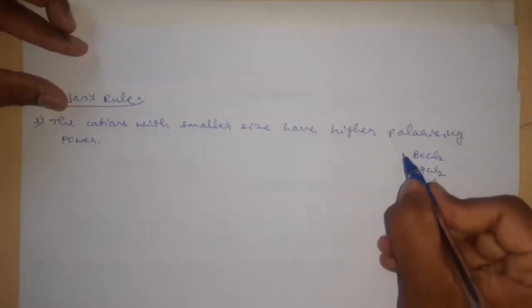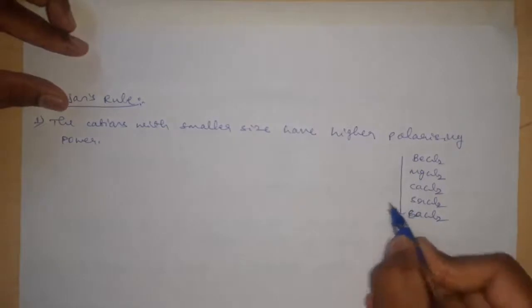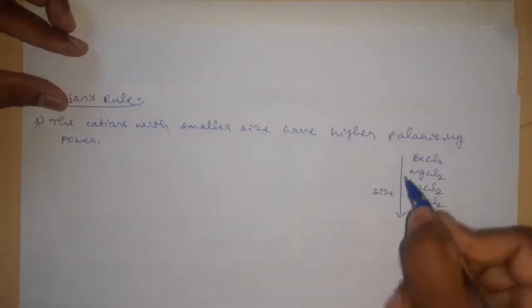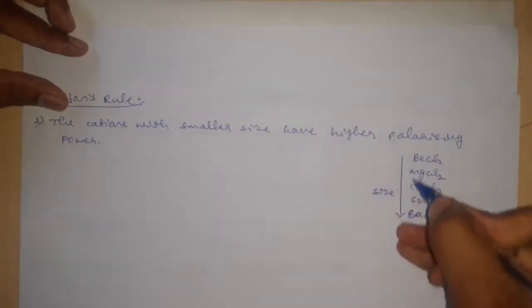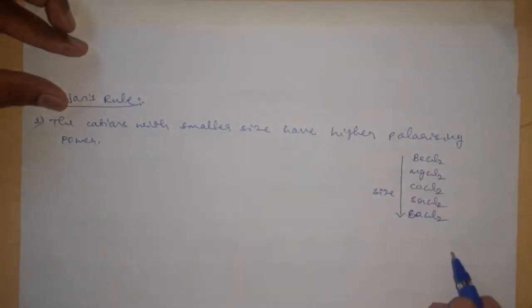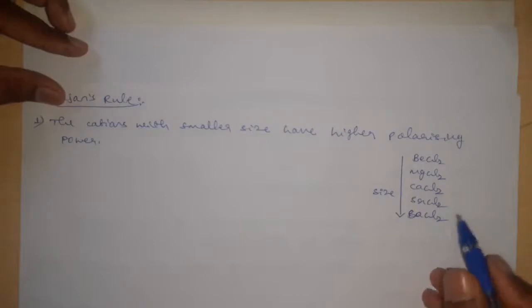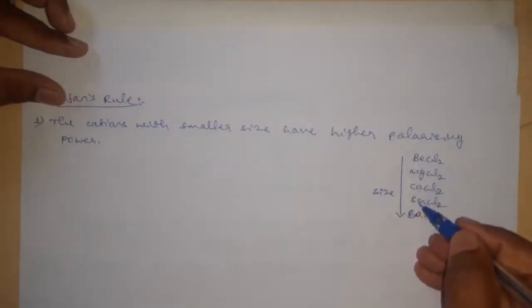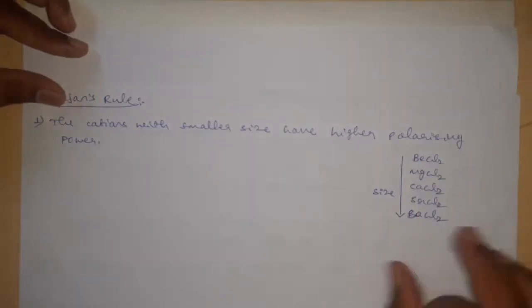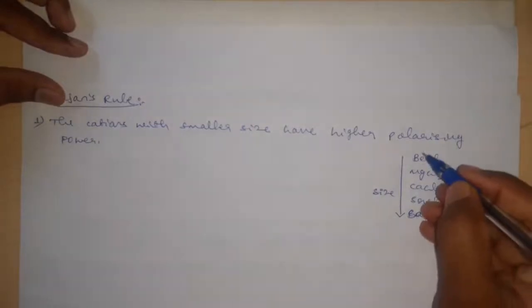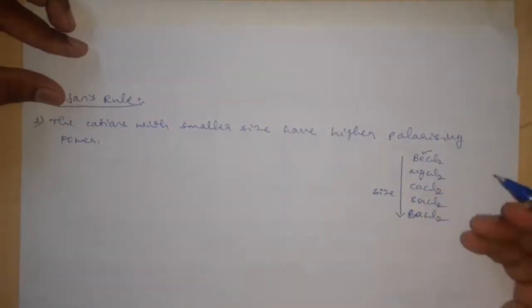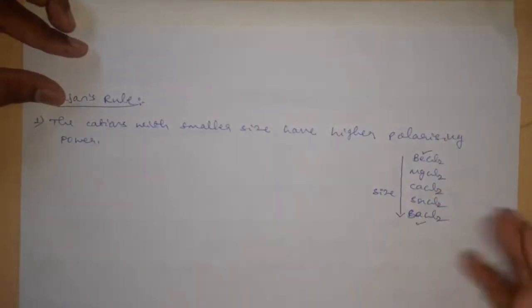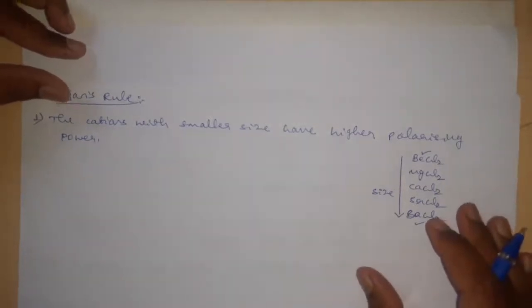And we know that down the group, size goes on increasing, and as a result of the increase in size, the polarizing power of the cation goes on decreasing. Then how can we say beryllium has higher polarizing power than barium? By looking at their physical property.